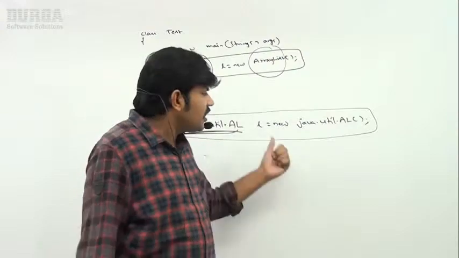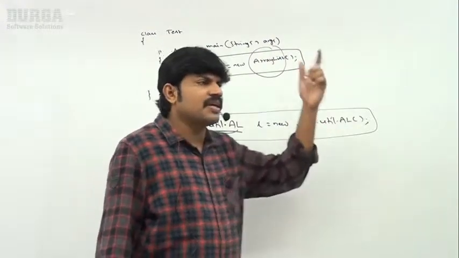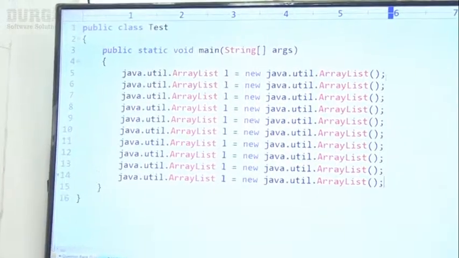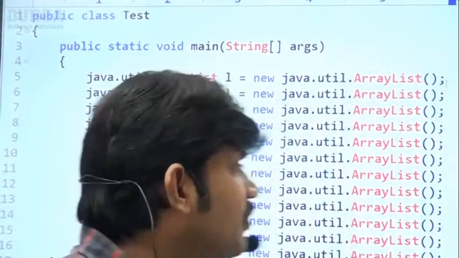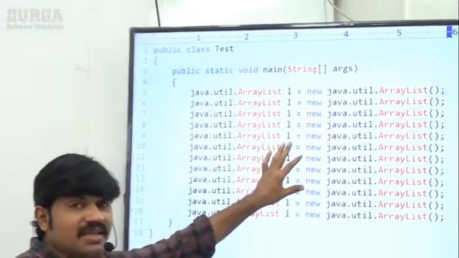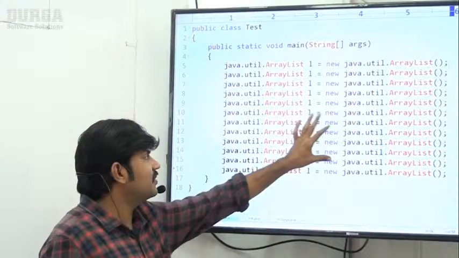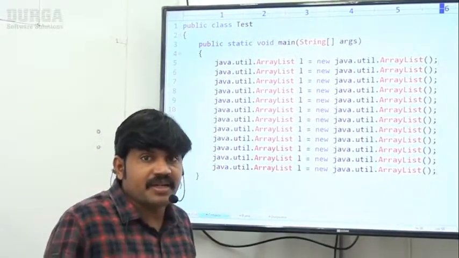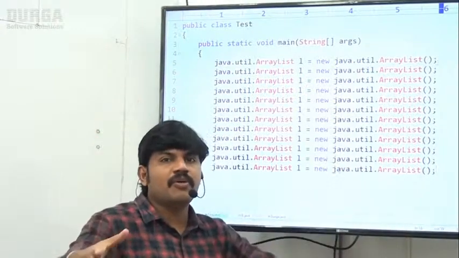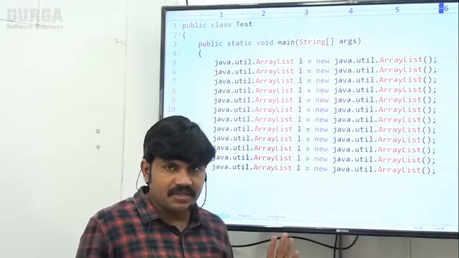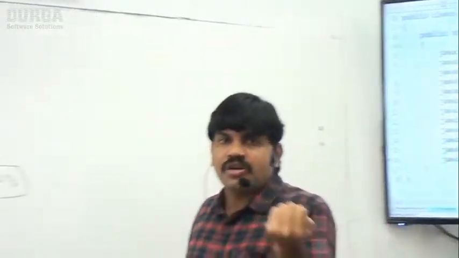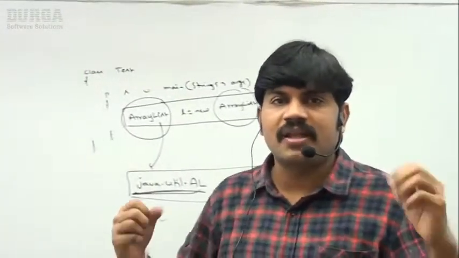Remember that. Sir, best example: let me consider 10 times. If I want to create 10 ArrayList objects, how does the code look? Have you observed how the code looks? java.util.ArrayList, java.util.ArrayList, something like a design kind of thing, which is never recommended. Readability is going to go down, and the length of the code is going to increase. So for that, I want some shortcut.